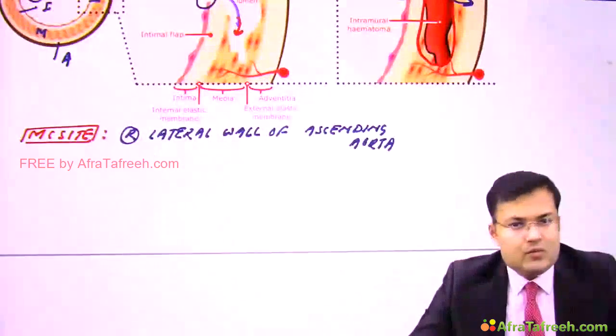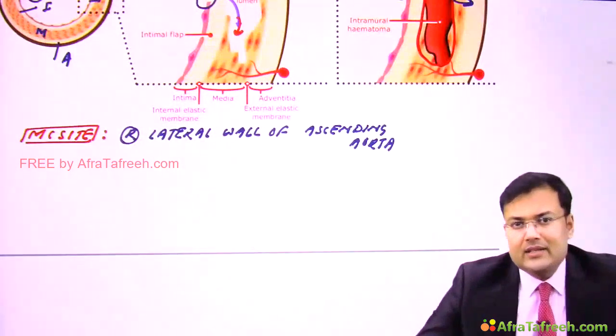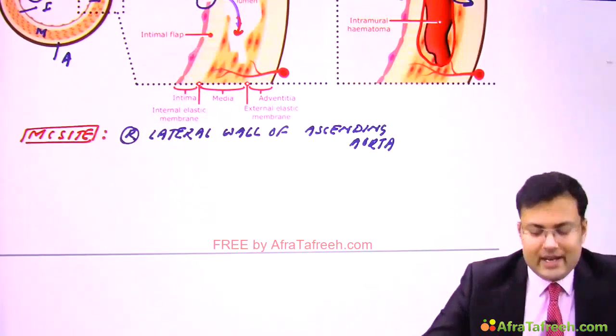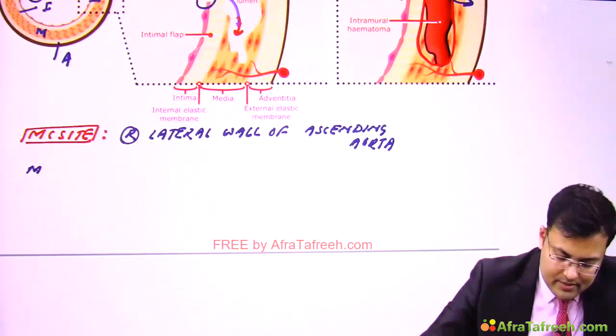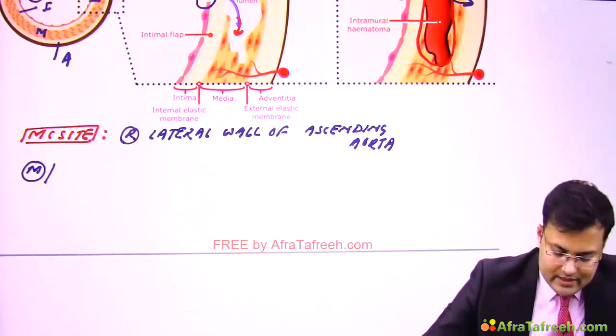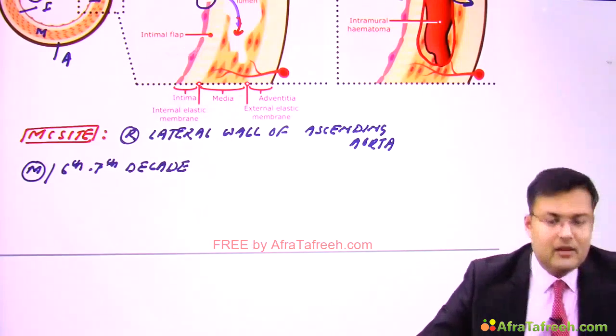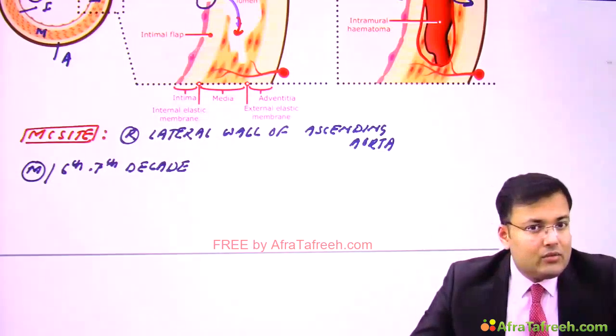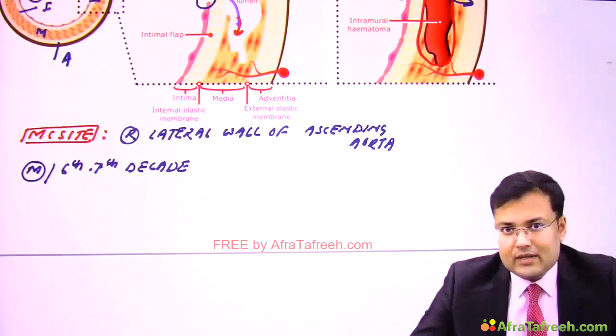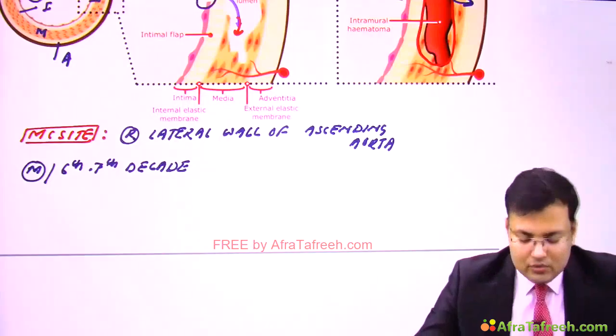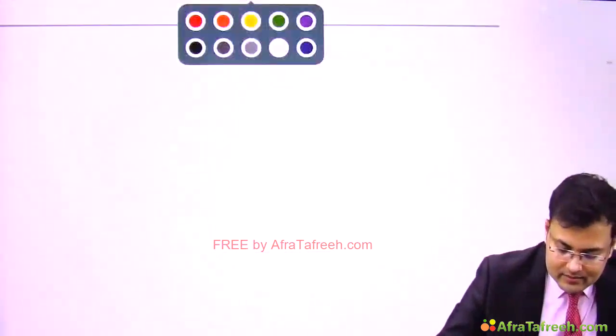Generally, this condition is more common in males and it is seen in the 6th to 7th decade. Clear? What are the risk factors?